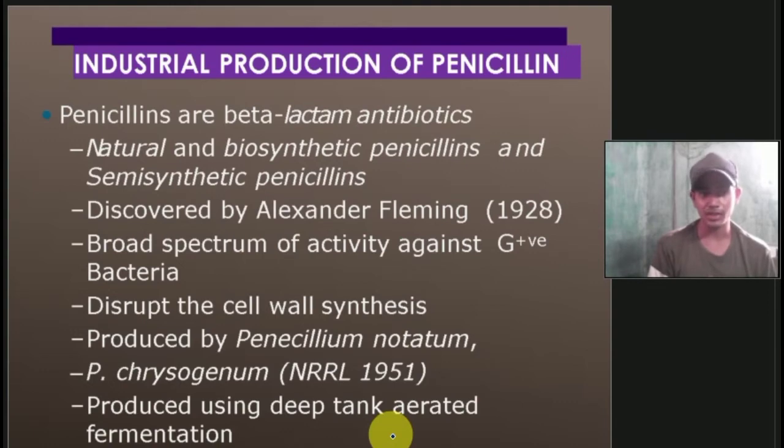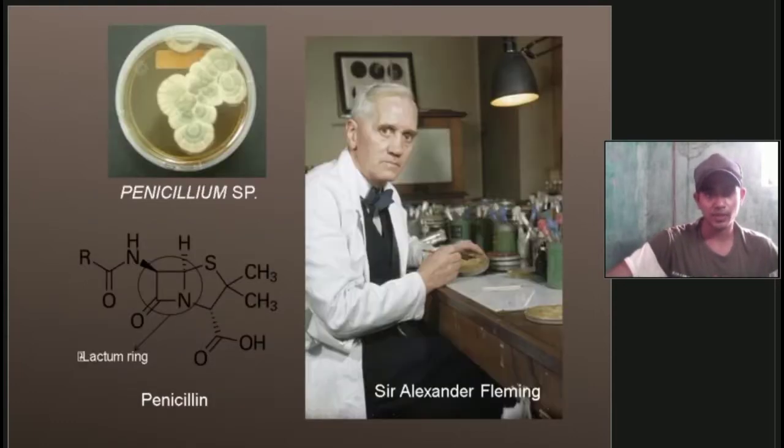It disrupts the cell wall synthesis, produced by Penicillium notatum and Penicillium chrysogenum, then produced using deep tank aerated fermentations. Then this is the Penicillium species. Okay, Penicillium is a fungi, so you can see here the microbial growth or colony culture of this fungus, and this is the structure of penicillin.